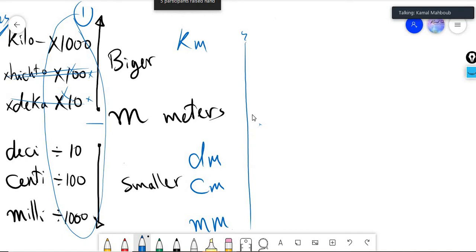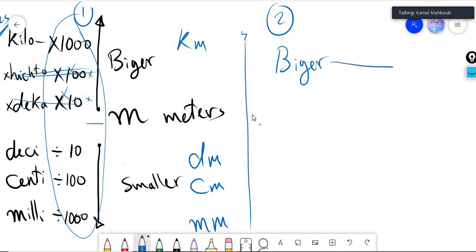The second thing is the rule from bigger to smaller. From bigger to smaller, we will multiply. From smaller to bigger, we will divide.